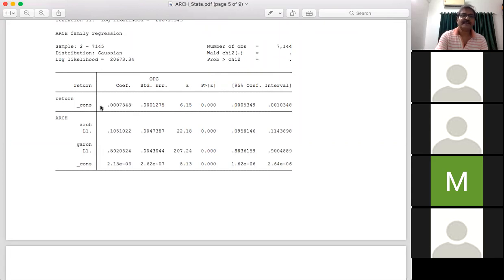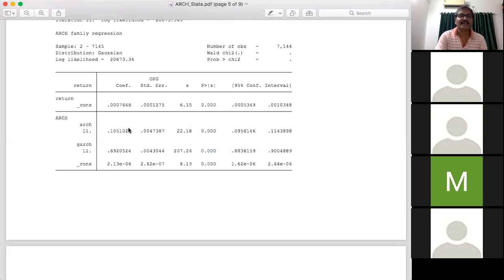So this is the estimated form of the first equation. This is the estimated form of the second equation. In the first equation, you have got the mean return. The mean value is roughly similar, although not exactly. Earlier we got 0.000044 something. Now we have got 0.00007848. So it is nearly equal to 0, and it is also statistically significant. So this is the mean value, and we have got it by considering the variance as time dependent.